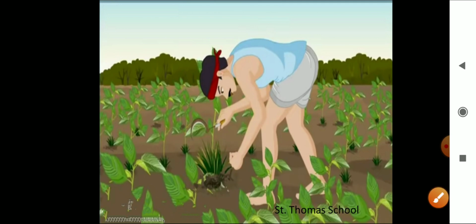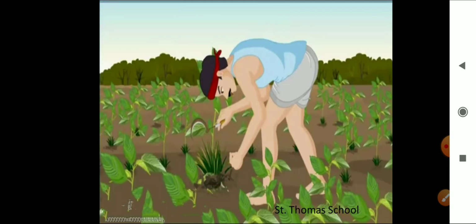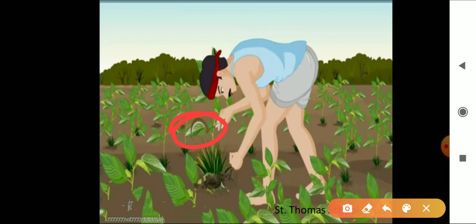Okay, this is done with the help of a kurpi. You can see this is what we call a kurpi. What is this? Kurpi. The removing of weeds is done with the help of a kurpi.